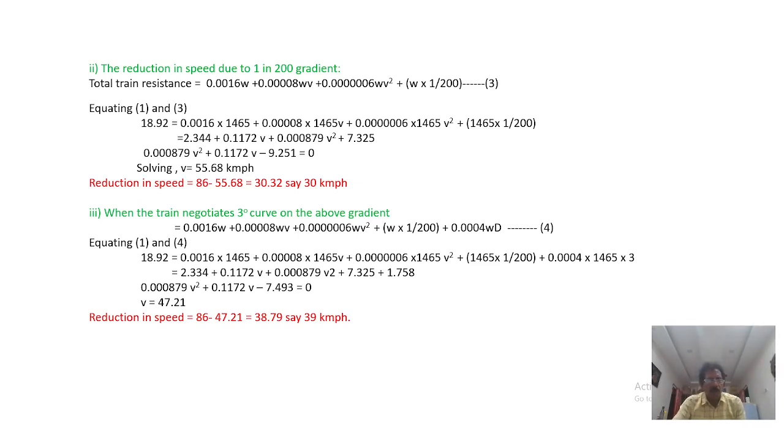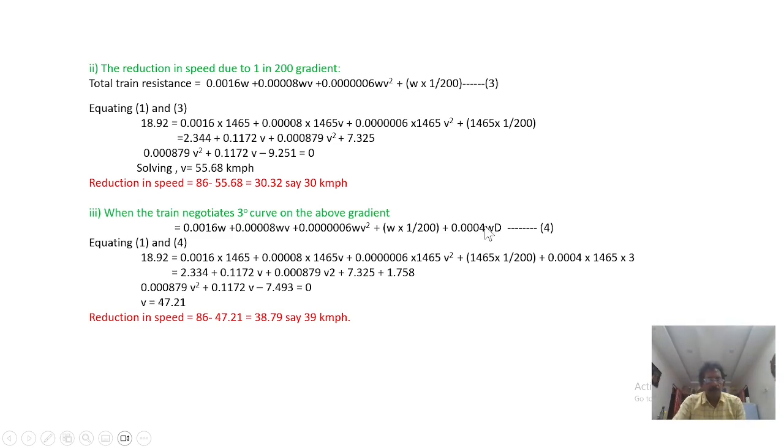And the third question is when the train negotiates a 3 degree curve along with the 1 in 200 gradient. So in this case, what do we have to do? Here one more resistance is involved. Apart from the gradient, we have 0.004 W into D. This is due to the curvature: load into degree of the curve into 0.004.